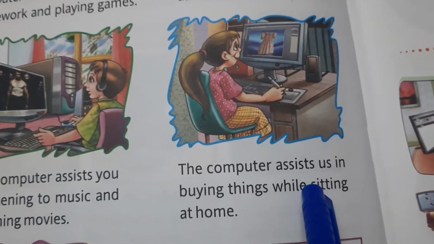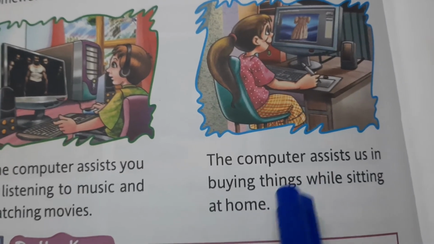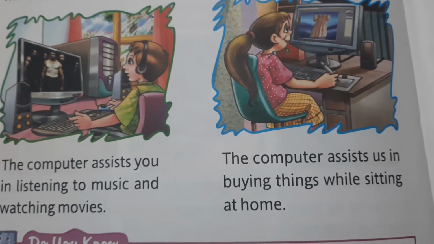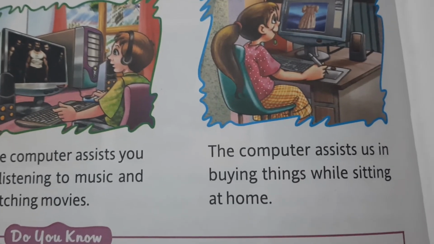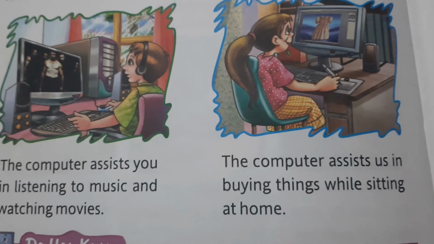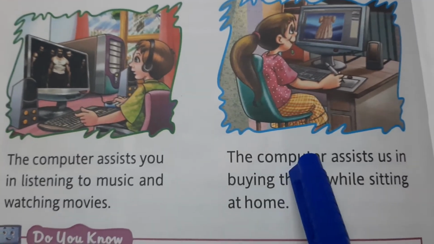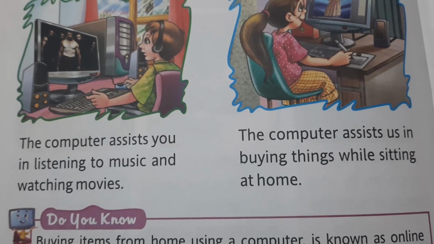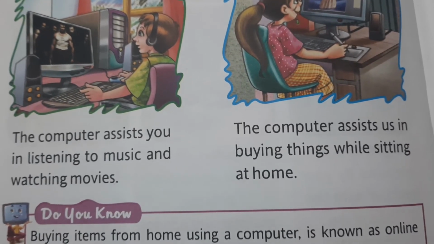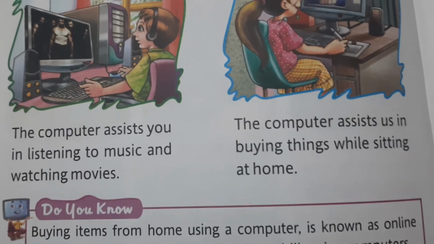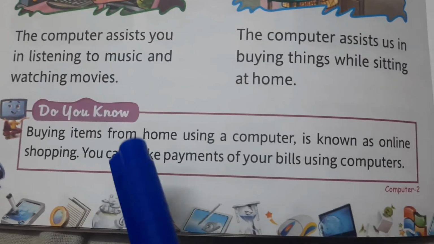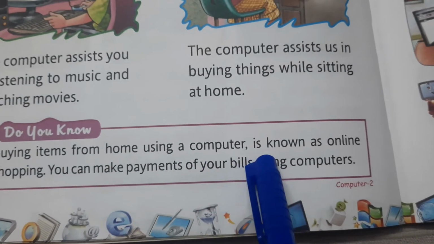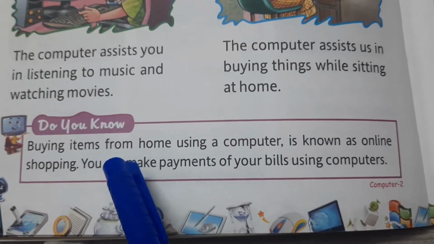Now, the computer assists us in buying things while sitting at home. This process is called online shopping. It means you can buy various kinds of things. You can buy clothes, electronic items, and various other things using the computer. I'm sure most of you must have seen this process, and even you must have ordered things for yourself also. Now, do you know buying items from home using a computer is known as online shopping?